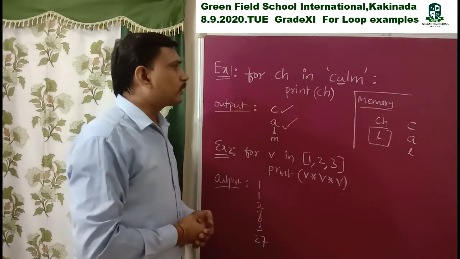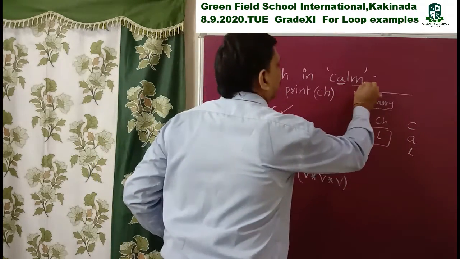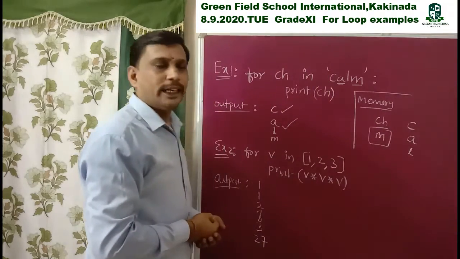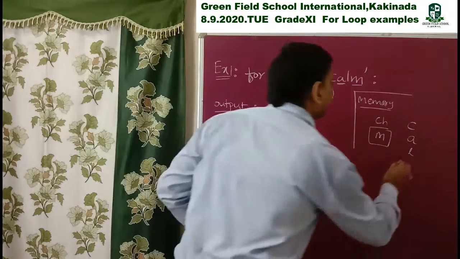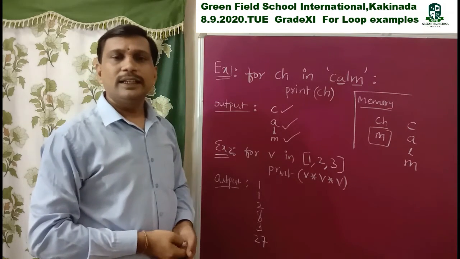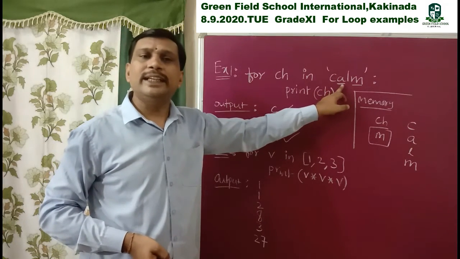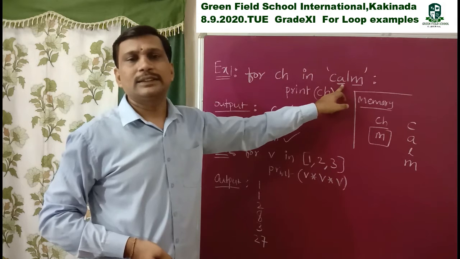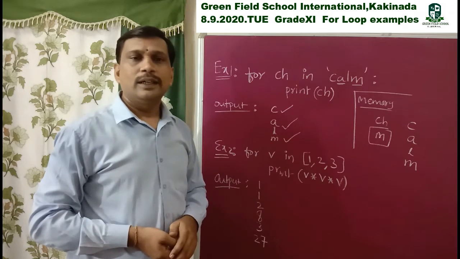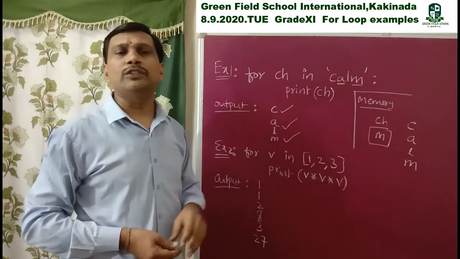Next, coming to the last one. So up to the last value it takes. So coming to M, it takes the value M, character M here. So print ch, it displays M. Like that, all these values are displayed one after the other. In this way a for loop can be executed. This one is a sequence. A string is a sequence of characters. A list is a sequence of objects. So that's why I write here with strings. In this way, here I am not using any range function.